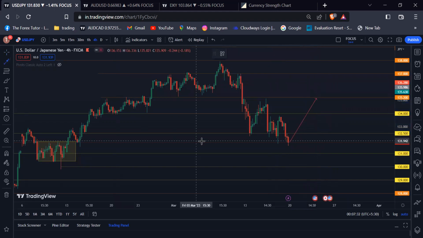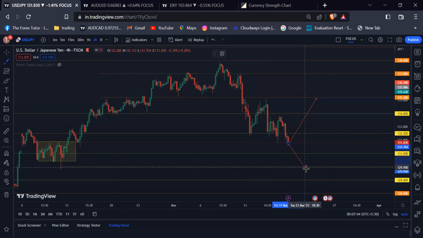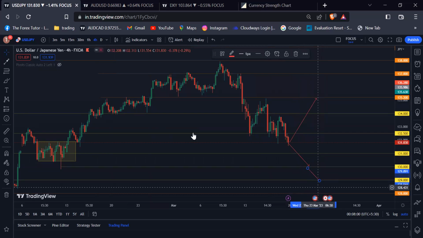and if the dollar index falls downwards to the 103.00 psychological level, then we'll see USD Yen break below the 131.00 psychological level and move downwards to the 130.00 psychological level, and our next target should be the 129.00 psychological level downwards.